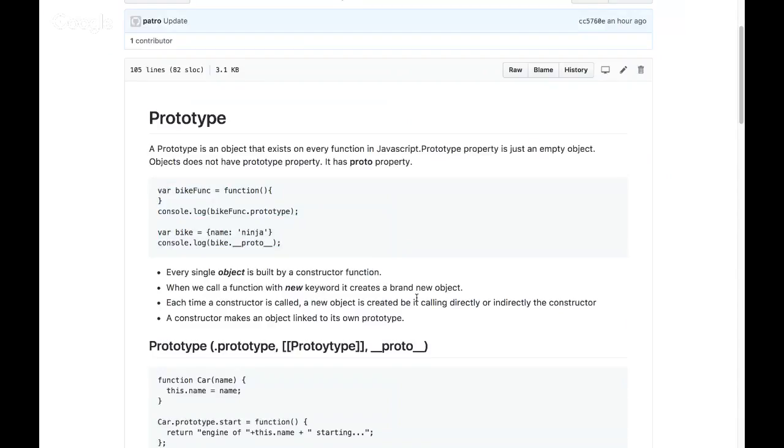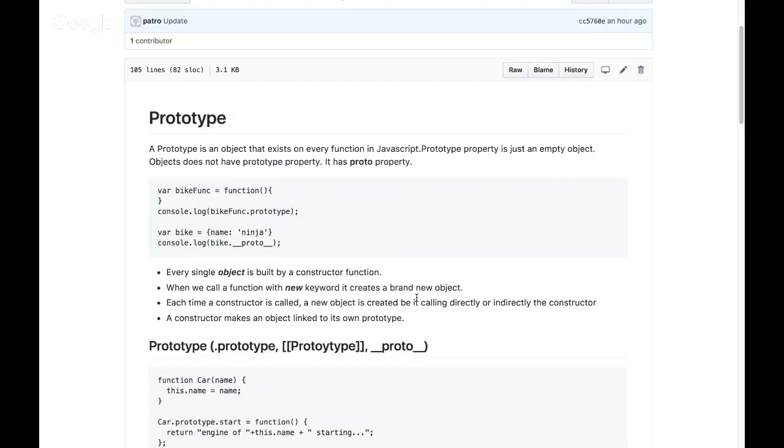So every single object in JavaScript is built by a constructor function, be it directly or indirectly. Every time you see an object, it was created behind the scenes and built by a constructor function, whether you create it explicitly or it happens implicitly. When we call a function with the new keyword, it creates a brand new object, as we know from the previous slide. And each time a constructor is called, a new object is created.